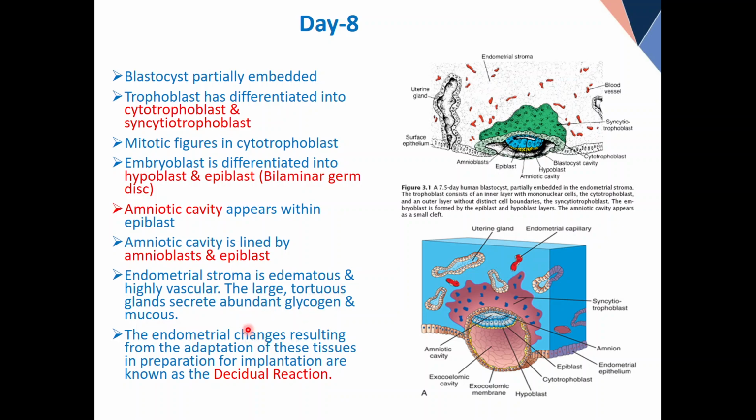The large tortuous glands secrete abundant glycogen and mucus. Look at this term, I will ask this. The endometrial changes resulting from the adaptation of these tissues in preparation for implantation are collectively called the decidual reaction. Decidua is the name given to this layer of the endometrium of the uterus, full stop. No need to get confused.